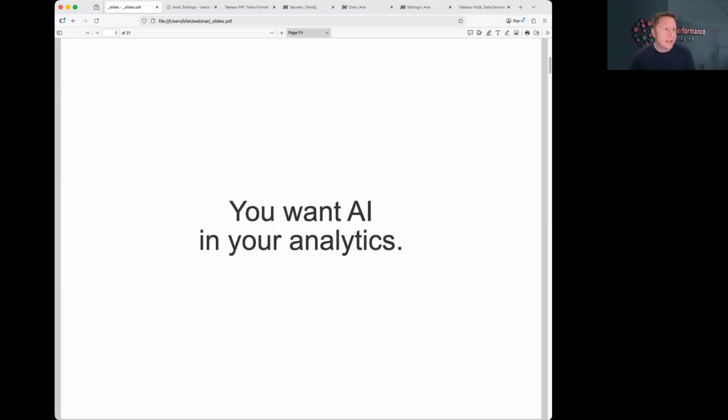You want AI in your analytics? Of course you do. Seems like everyone does. Your users want to chat with their data. They want predictions. They want recommendations. They don't want to hunt through 47 different dashboards just to find one number. That doesn't seem too unreasonable to me.